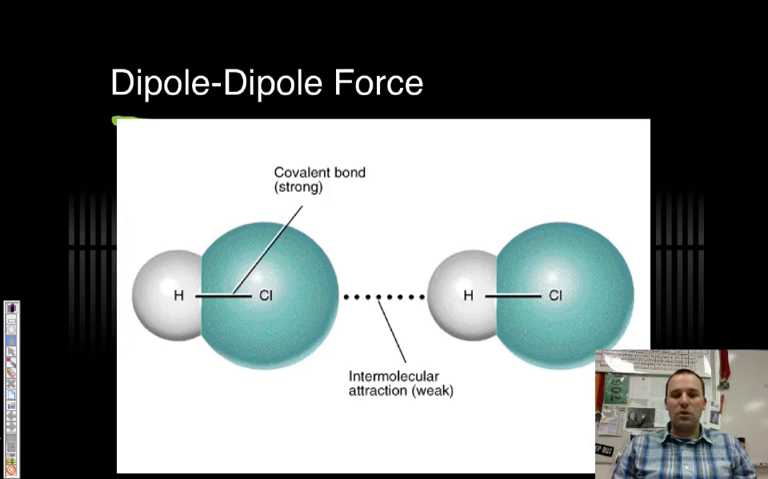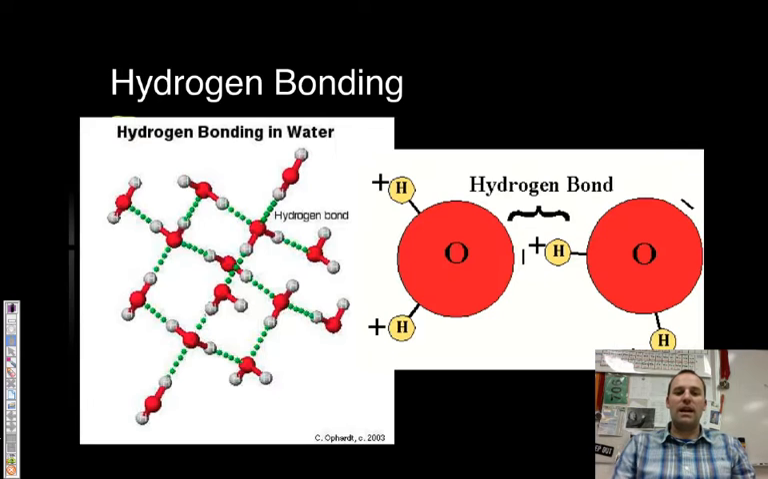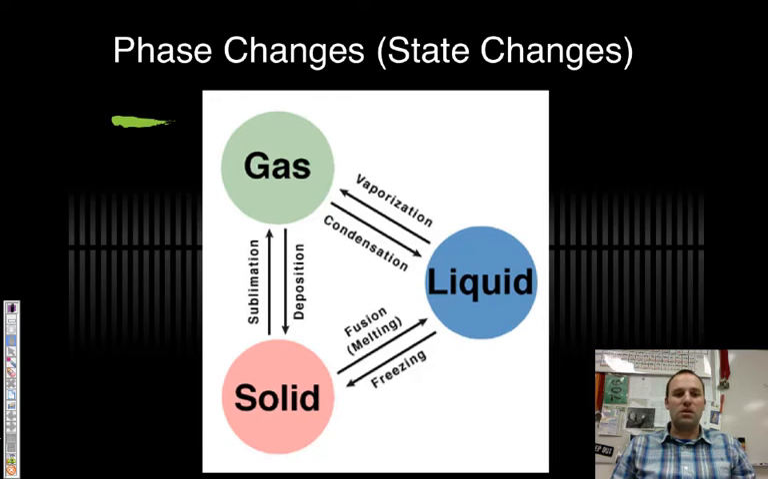That's different from a dipole-dipole force in which you have a permanent polarity in the molecules, and so you're constantly going to have this intermolecular attraction between the positive and negative ends of the molecules. And finally, the strongest intermolecular force is the hydrogen bond. Okay, remember when hydrogen is bonded to fluorine, oxygen, or nitrogen, then you have a hydrogen bond in which the hydrogen is attached to the oxygen, the fluorine, or the nitrogen of another molecule.